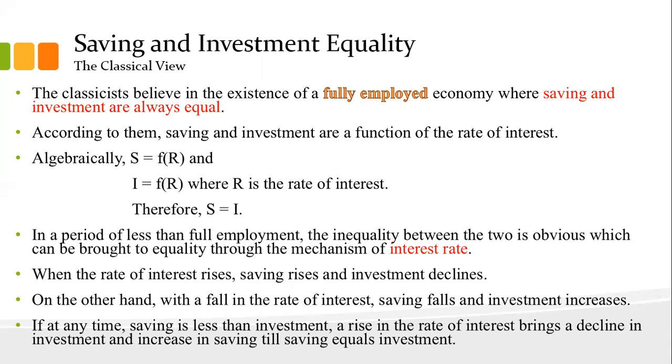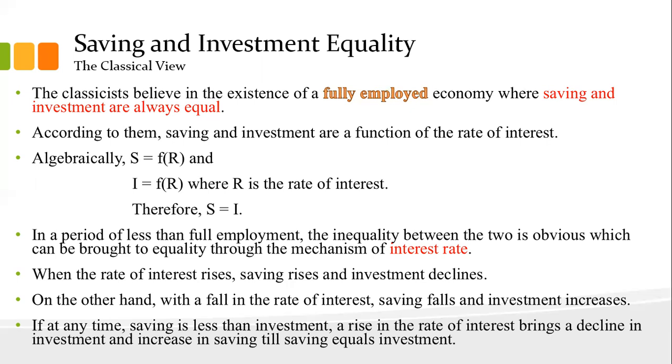In the classical view, the economists believe that full employment exists in an economy where savings and investments are always equal, and both savings and investment are functions of the rate of interest. So S equals a function of R, and investment is also a function of R. So we can say that saving equals investment.